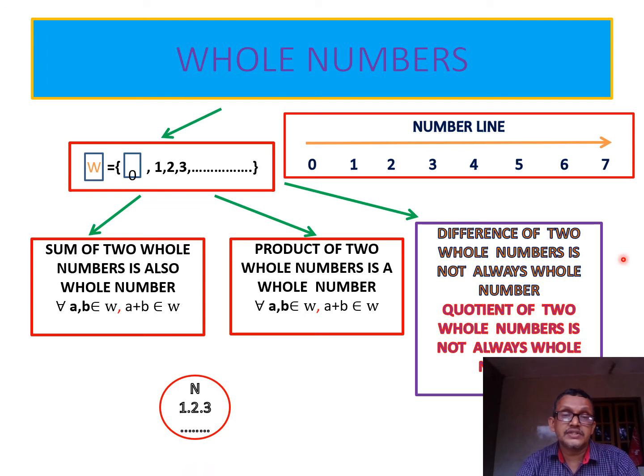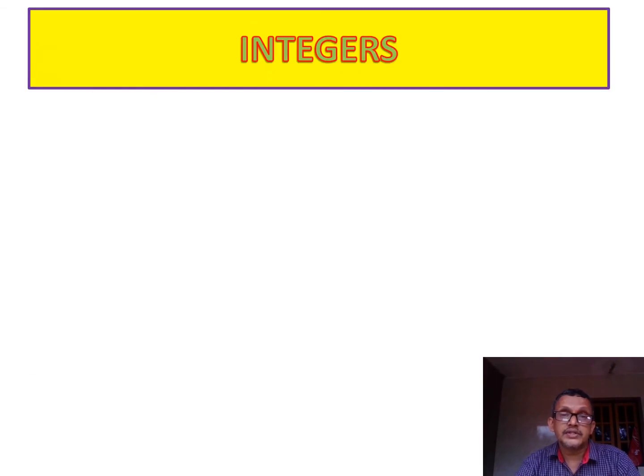Here we can show that this is the natural number set, and this is the whole number set. The natural number set is there in the whole number set. So the natural number set is a subset of W. Okay, so next we shall move on to the integers.